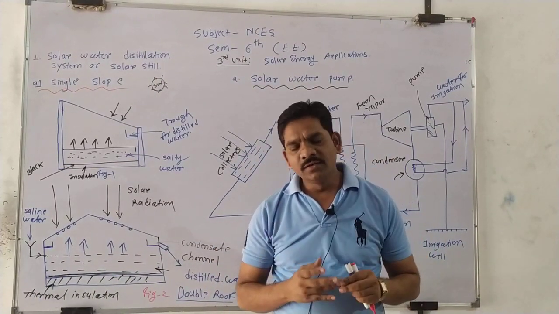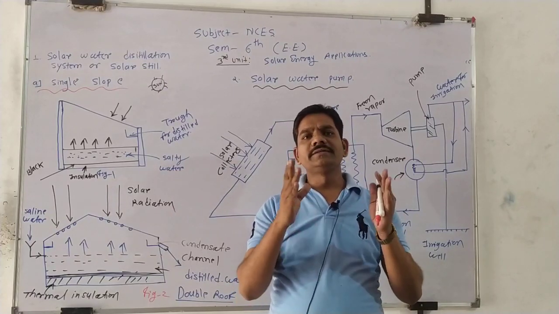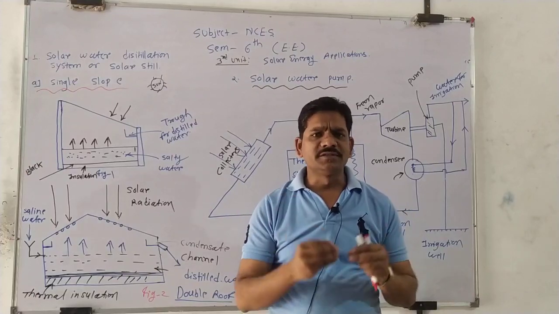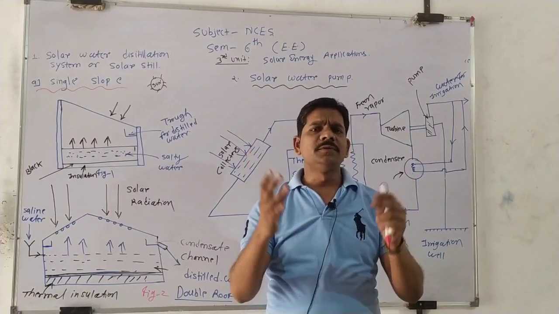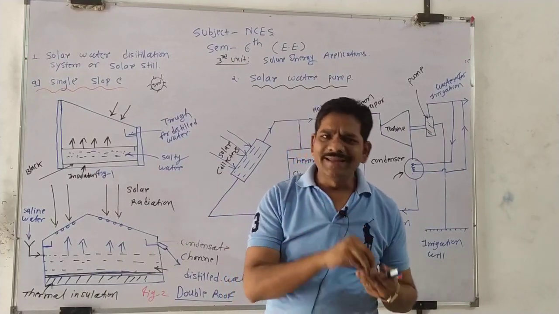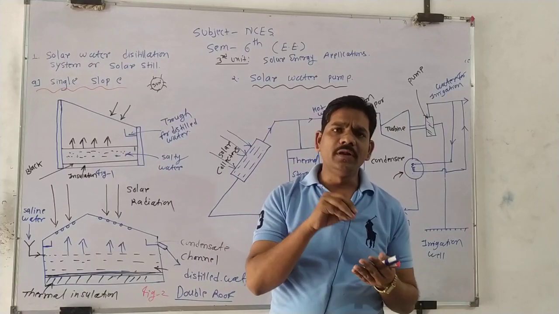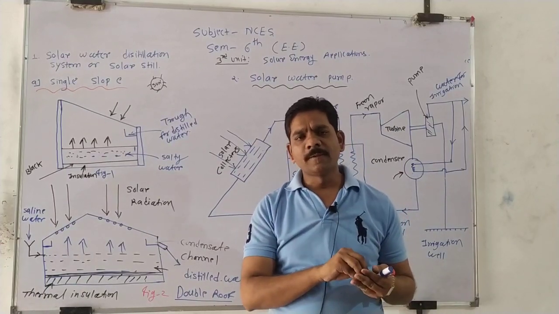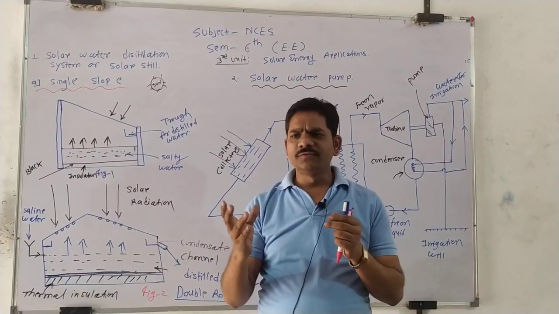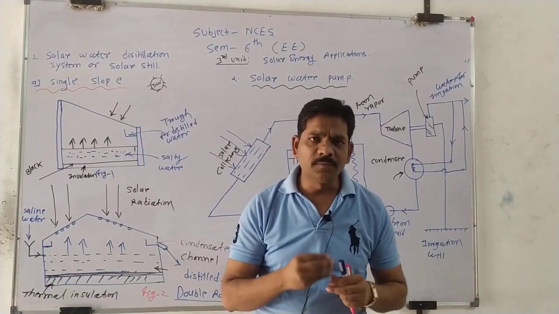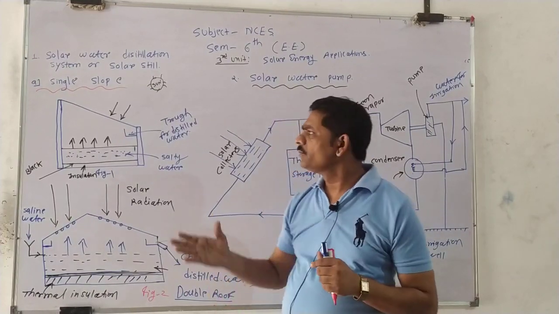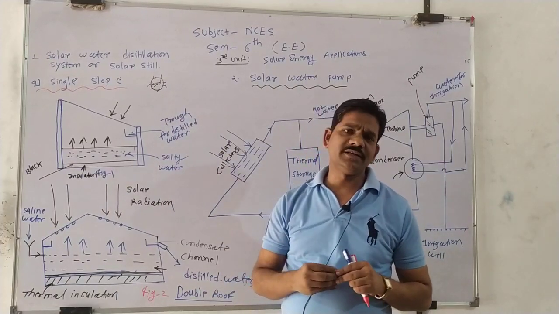We require it in such an area where there is a lack of water, where a small quantity of water is available, where saline water or poor quality water is available, and where no electricity is available for operating the RO also. In such an area we have to use these solar water distillation systems.